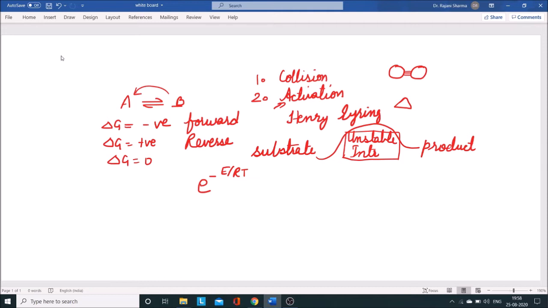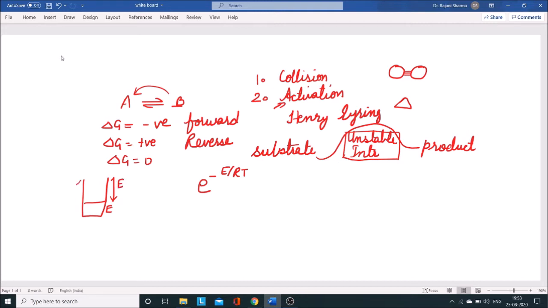I can say that suppose you have a glass filled with E amount of water, but to fill this glass completely, you need more water. The additional water required to fill this glass will be the activation energy.